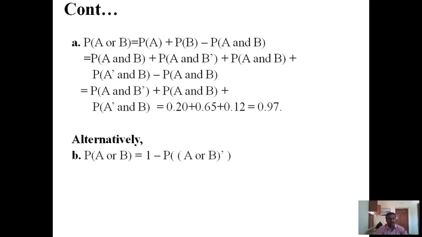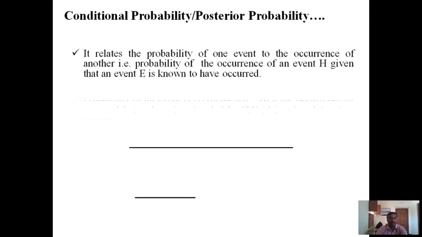The alternative is P of A or B is equal to 1 minus P of A dash and B dash, which is equal to 1 minus 0.03, which implies 0.97.